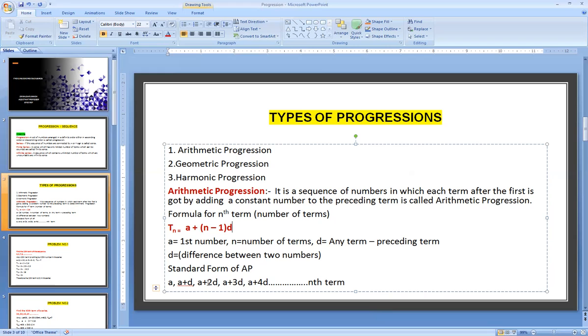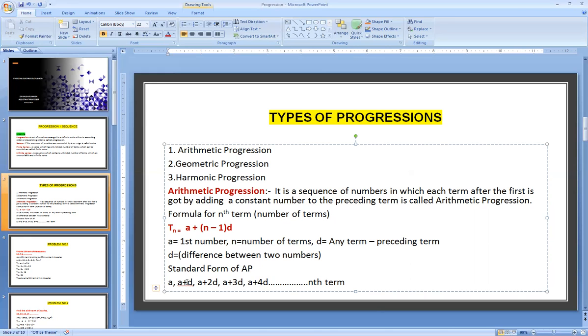In case of AP, the standard form is: the first term is a, a plus d is the second term, a plus 2d is the third term, a plus 3d is the fourth term, a plus 4d is the fifth term. When we write d in case of a, one less number has to be shown in the standard form. For example, in 2, 4, 6, 8, the difference in all the numbers is 2.